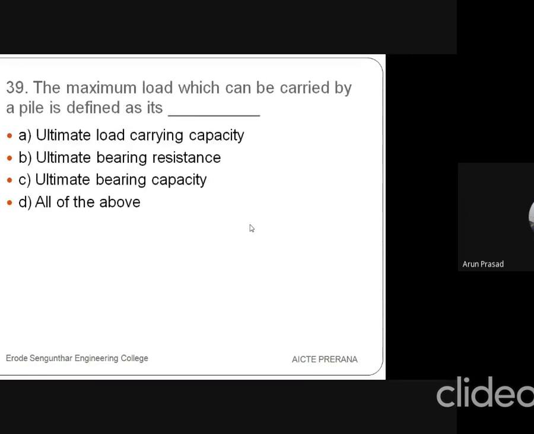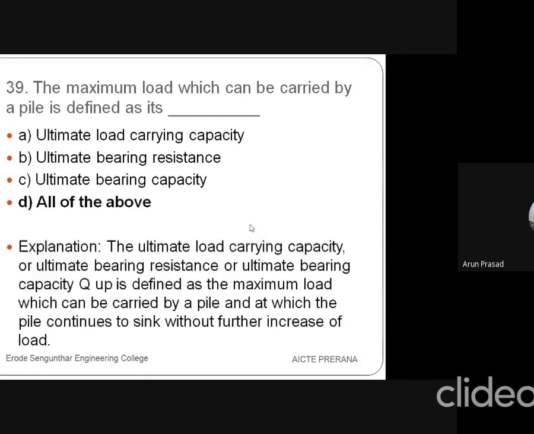Then the 39th question is, the maximum load which can be carried by a pile is defined as its dash. A is ultimate load carrying capacity, B is ultimate bearing resistance, C is ultimate bearing capacity, and the fourth one is all of the above. So the answer is all of the above. Because all are the same, it is indicated as all of the above: load carrying capacity, bearing resistance, or bearing capacity.